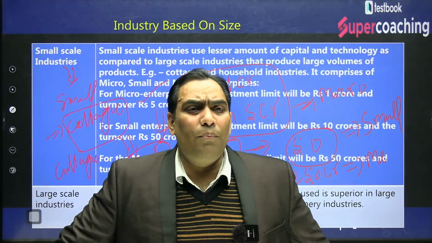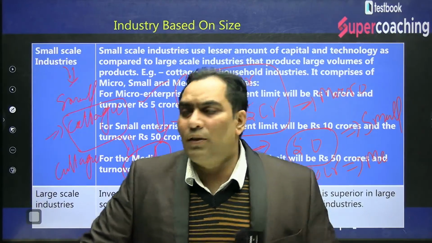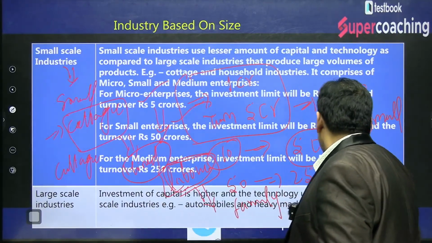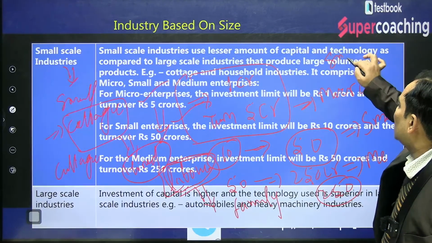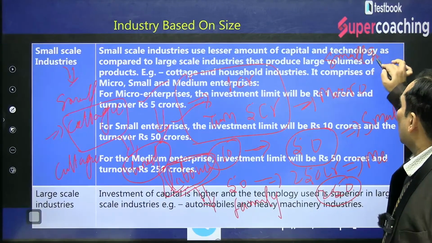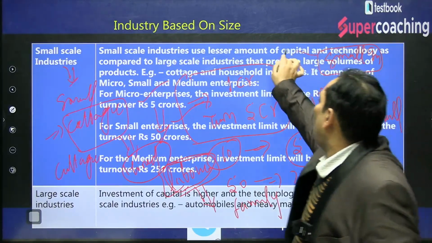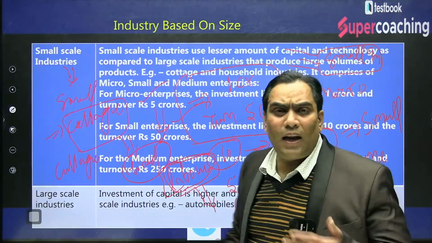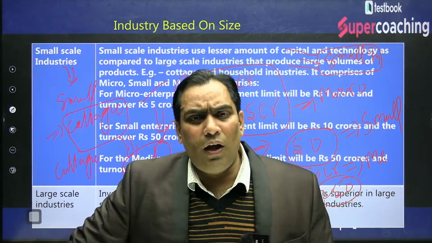So you may be confused. All those industries which produce at a small scale, up to 250 crore, whichever industry is producing up to 250 crore, will be considered small industries. We will categorize them as small industries only, but these small industries can be further categorized under three categories. One is micro, other is small, other is medium.